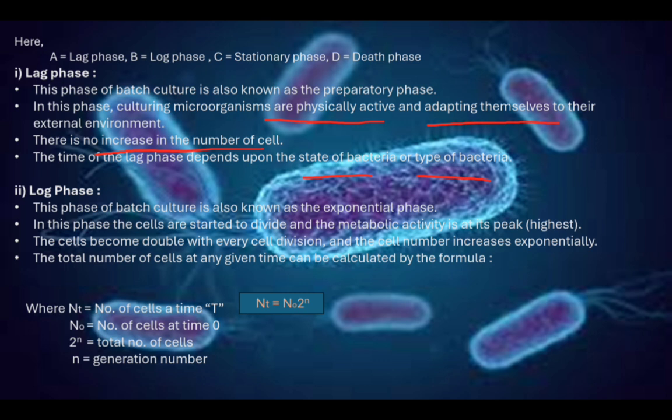Log phase. In this phase, the bacteria grow, and the phase is also called exponential phase. In this phase, cells start to divide and metabolic activities are at their peak. The total number of cells at any given time can be calculated by the formula Nt = N0 × 2^n. Nt is the total number of cells after time t, N0 is the number of cells at time 0, 2^n gives the multiplication, and n is the generation number.